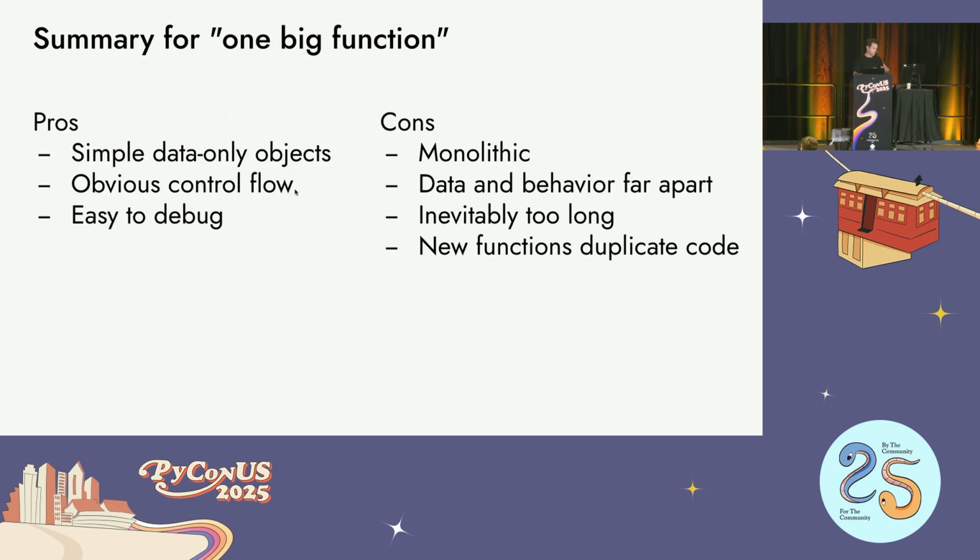So the one big function approach is nice in that it's simple. The control flow is really simple. It's easy to debug because it's just one stack, but it's this huge monolithic thing. It gets super long. And then if you want to create new functions, you have to duplicate them. So this is why one big function is probably not the right choice. In a small function, if it's just a few if statements, that's fine. But once you get to 4, 5, 6, or you know you're going to get up to 20 or something like that, there's just no way this is going to work. It's going to be terrible.